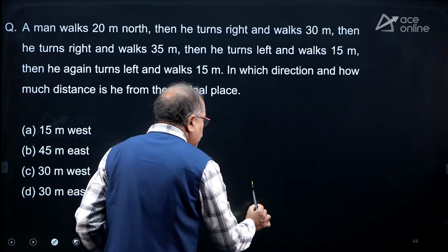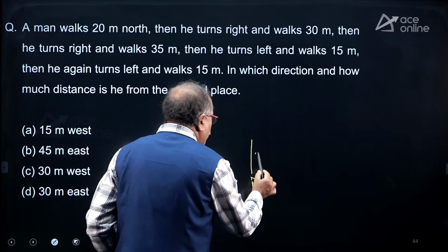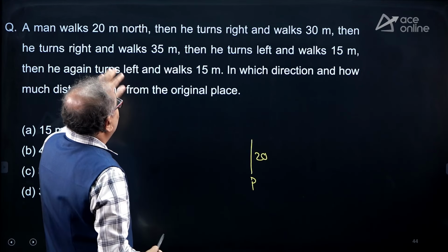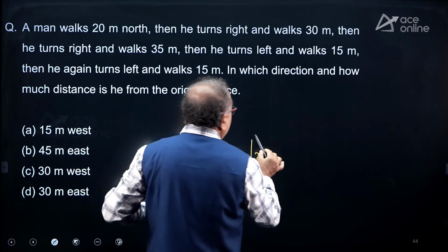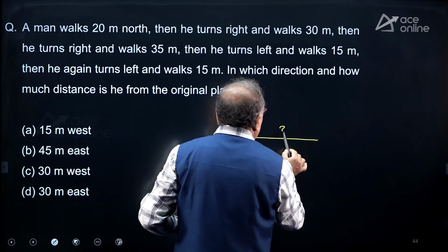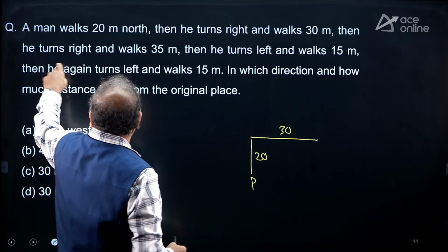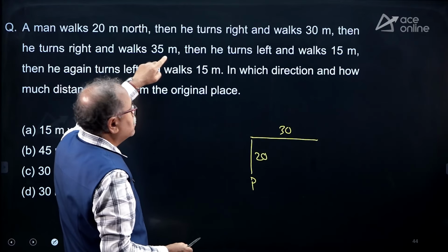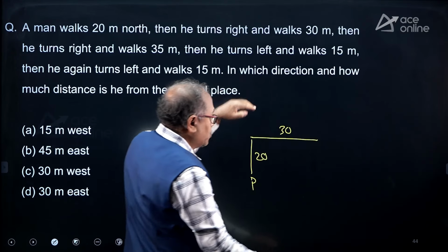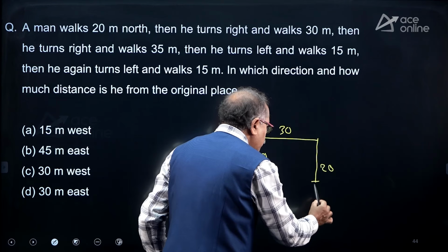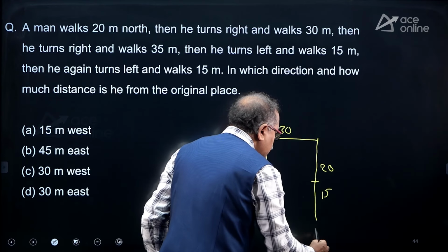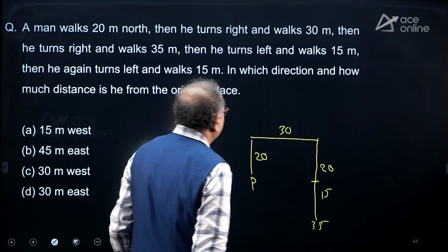A man walks, let's take the point P, 20 meters north and turns right. This is right, and walks 30 meters. Okay. And then he turns right and walks 35 meters. Right means bottom. So, this is 20 and another 15, that comes 35 meters.